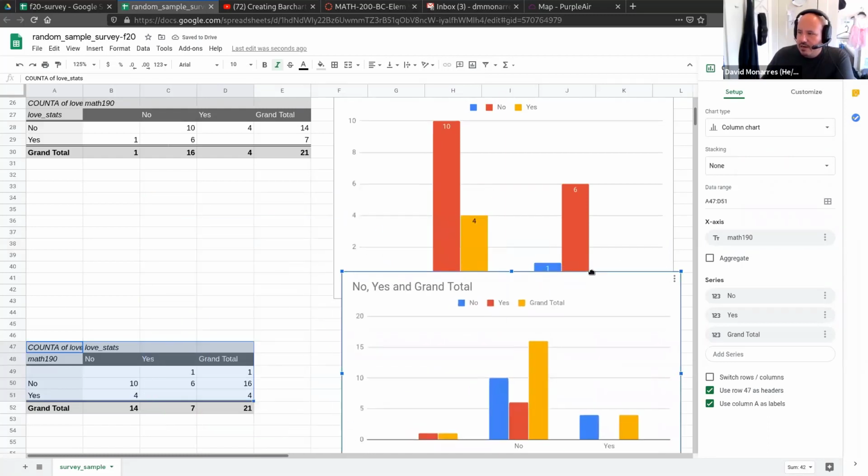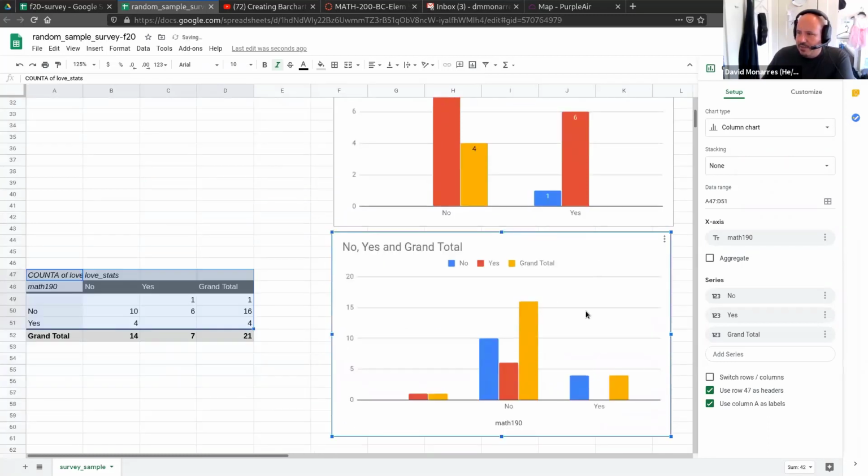So I want you to look over here. Do you see how that looks very different from the other one? Well, that is partially because what we're really looking at here now is the responses to taking Math 190, and then we're visually comparing their love of stats within those groups. Okay, so these are people who didn't respond to the Math 190, right?